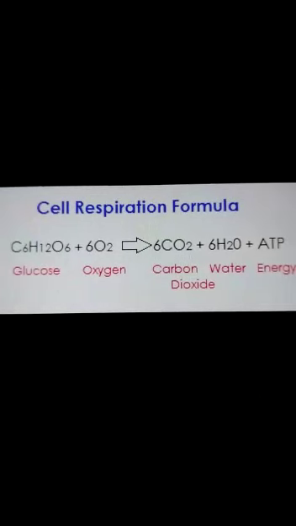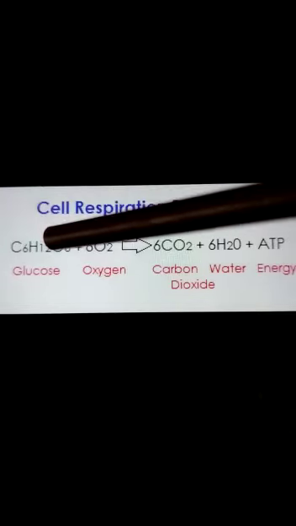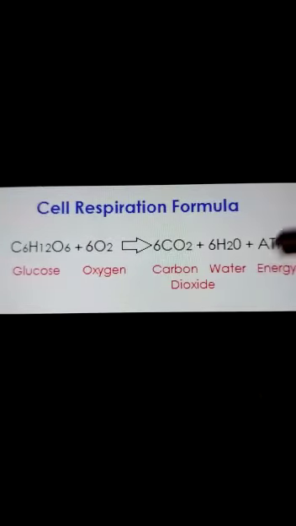Hello friends, today's topic is about aerobic and anaerobic respiration. Before getting into the topic, we will revise the formula for cell respiration. Respiration occurs by the process of combining oxygen with glucose, and energy is released. The byproducts are carbon dioxide and water.